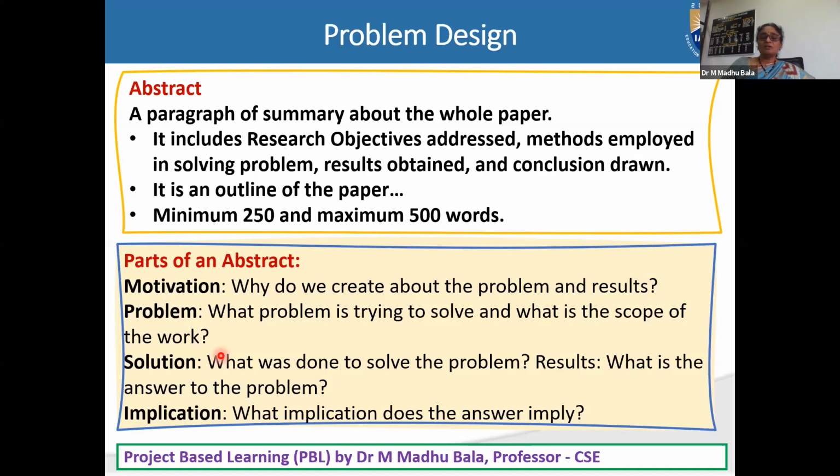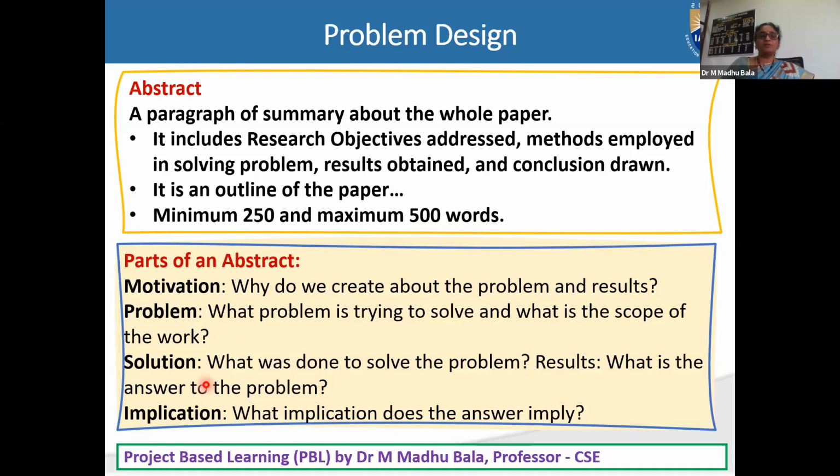What is the scope of the work? Where can we use that problem solution? Who will use that? That should be given in one or two sentences. Next one is solution.